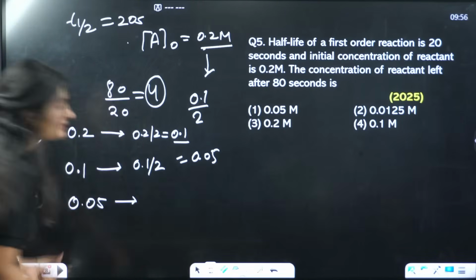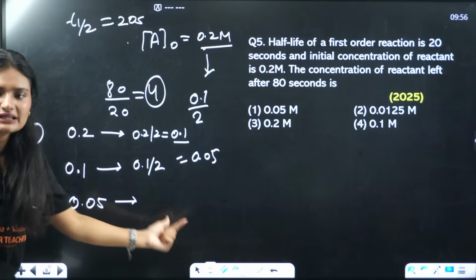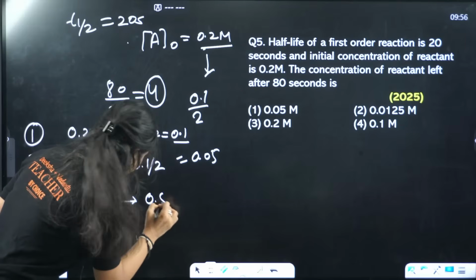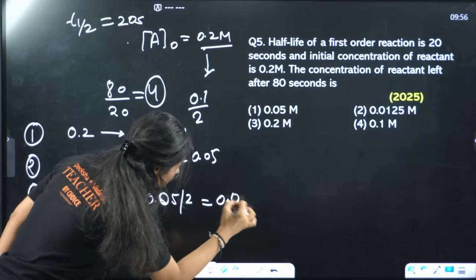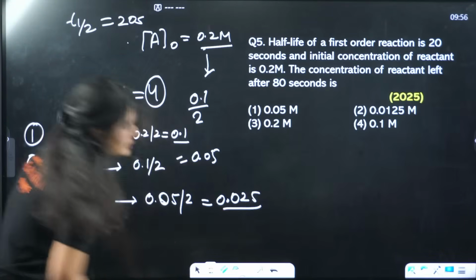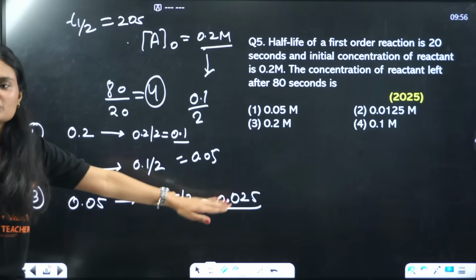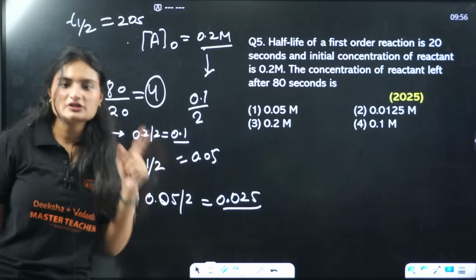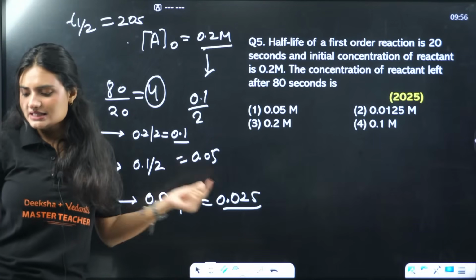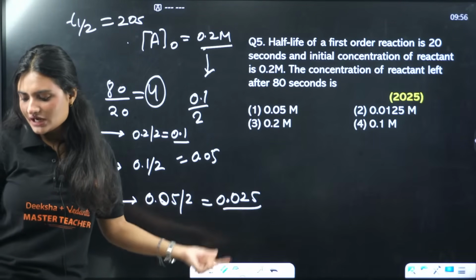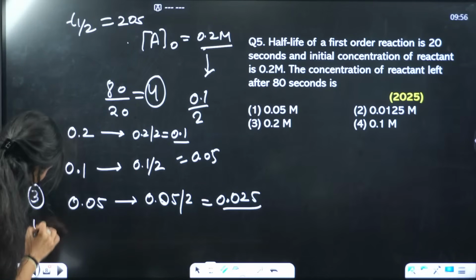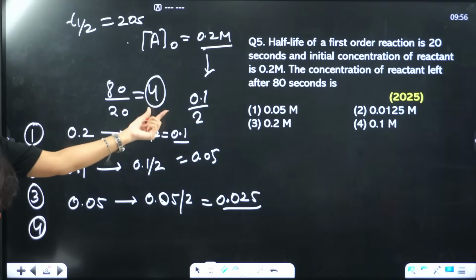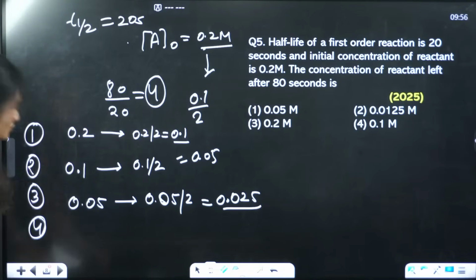Now what will happen in the third half-life? It also will get halved. So 0.05 by 2, which is 0.025. Now this is the concentration of reactant left after the third half-life. Now we have one more half-life left, the fourth half-life.